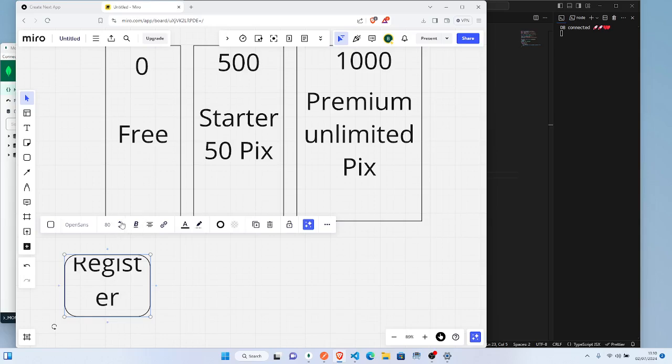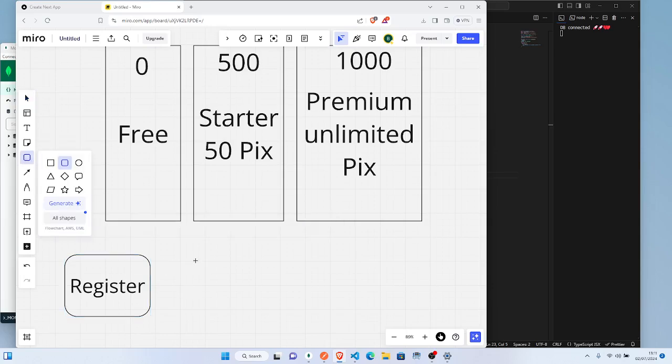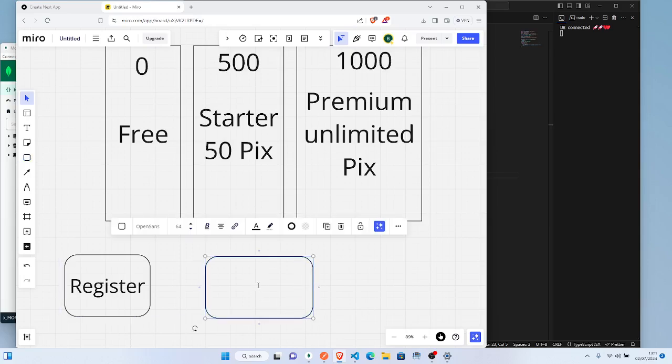Register. So once you hit any of these boxes, which is like register, what will happen is that it will carry you to this side here. Inside there, this is where we will build your account.